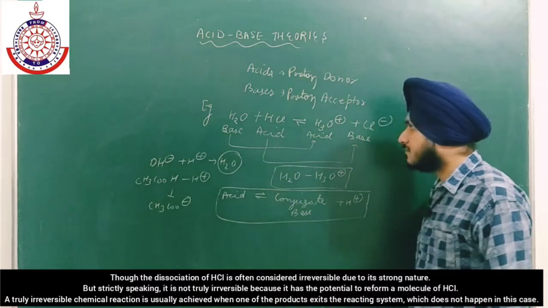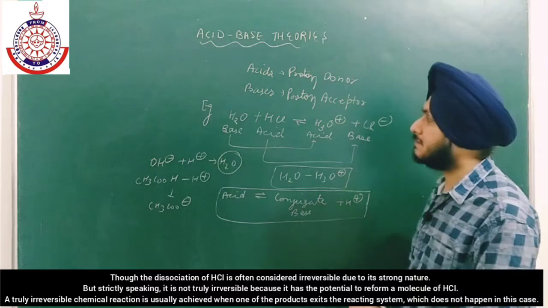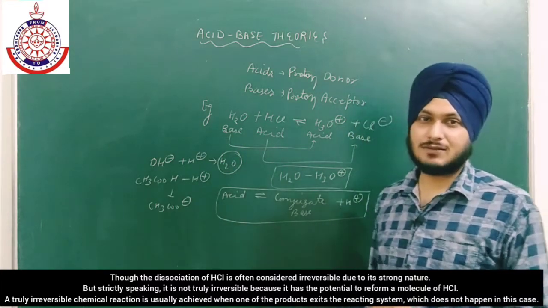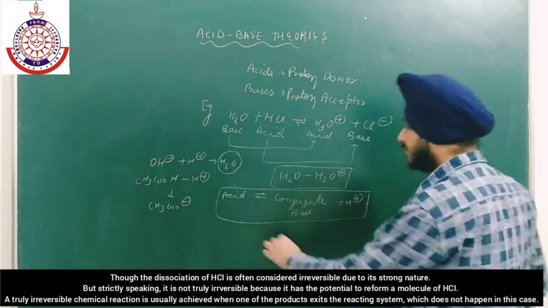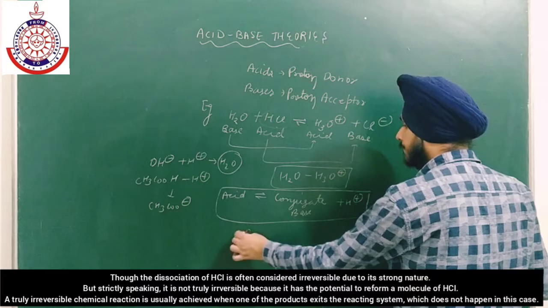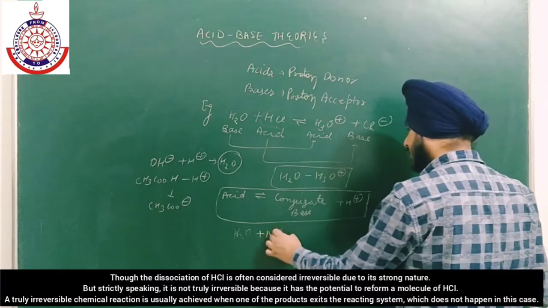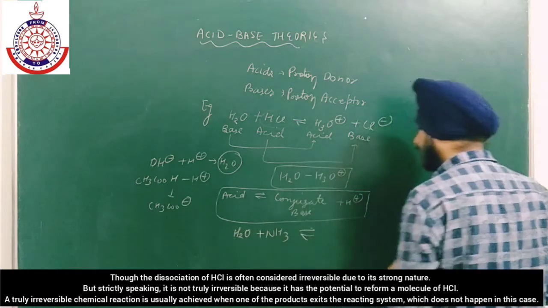Now water will also act as an acid. Here water will act as a base because the species in front of it is stronger. The acidic strength of HCl is more, but if we take water with ammonia, then water will act as an acid because the acidic strength of water is more.